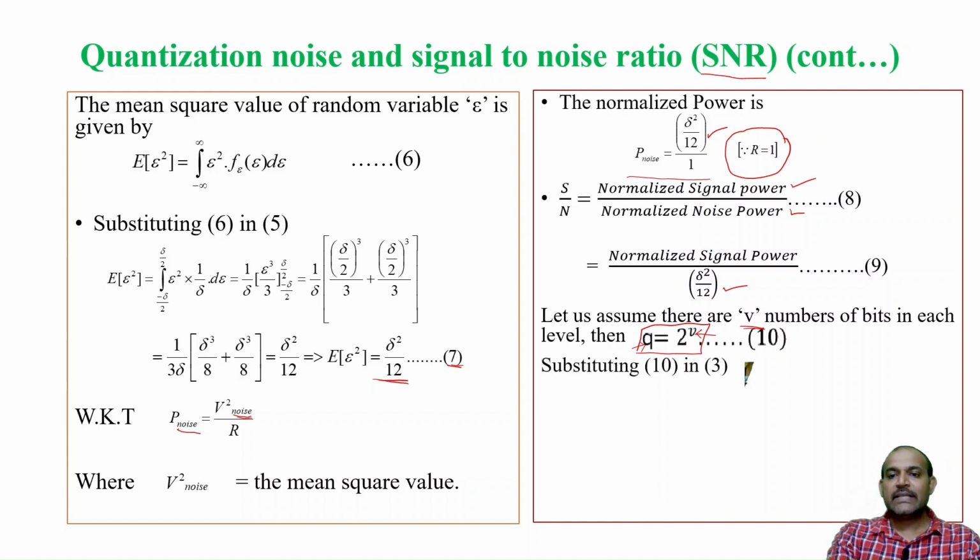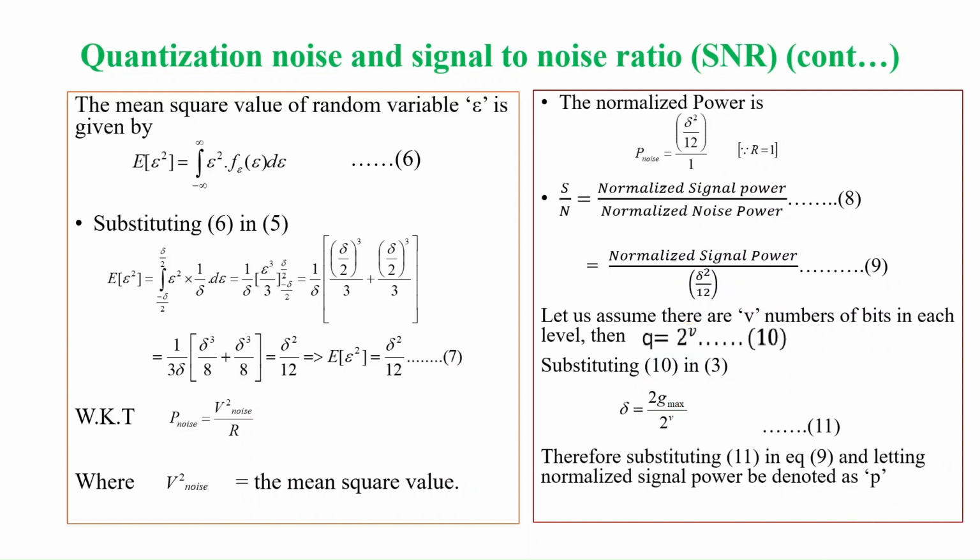So substituting equation 10 in equation 3, what was equation 3? It is delta, it was 2 G max by Q. So in place of Q, I will write it as 2 to the power V. Suppose if you are using only 2 bits, then it becomes 2 to the power 2. If you are using 3 bits, then it becomes 2 to the power 3. So that determines the step size delta. Therefore, substituting equation 11, the value of delta,